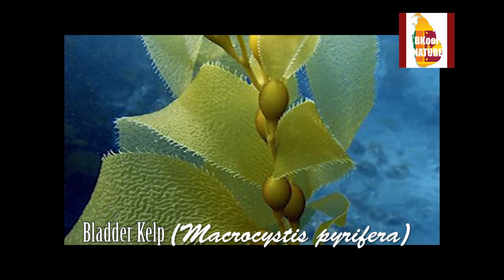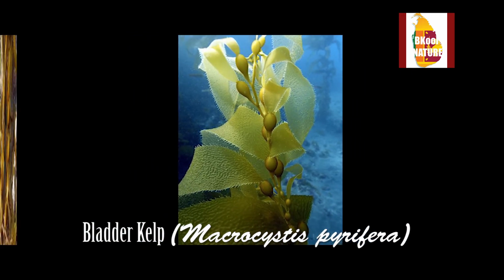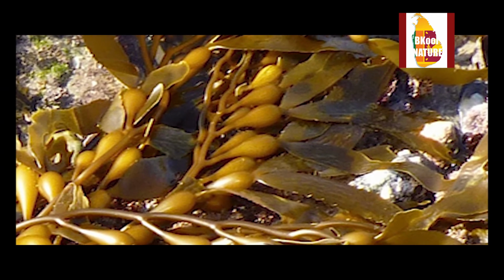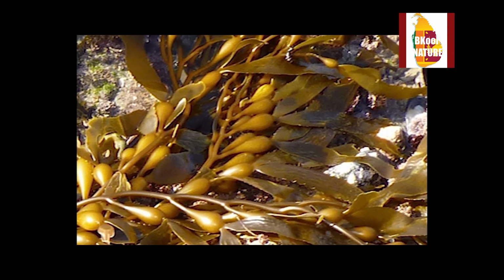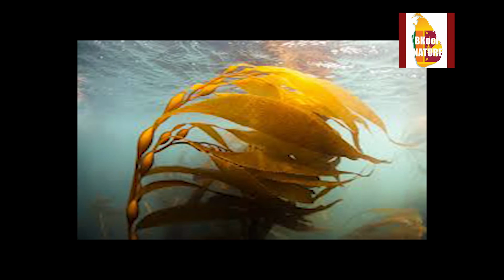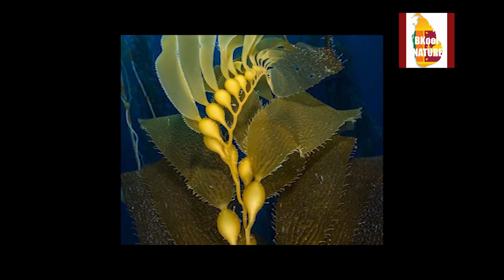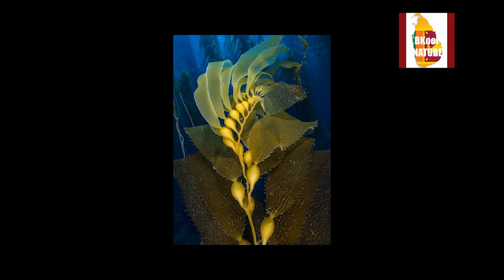Bladder kelp. Bladder kelps are delicate kelps that can reach a maximum length of 12 meters, and the fronds are rippled with spines on the edge. The base of each frond has a small gas-filled bladder to help it float.